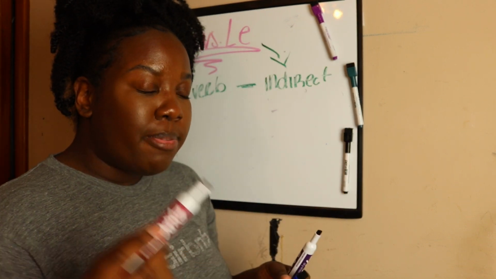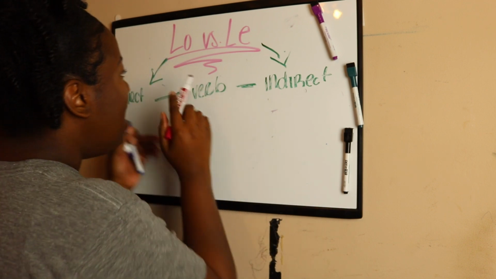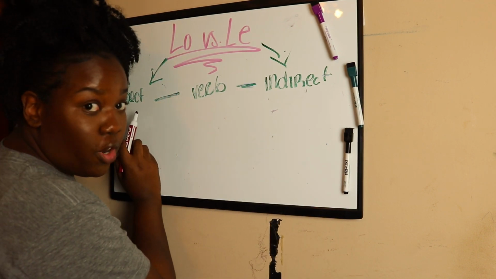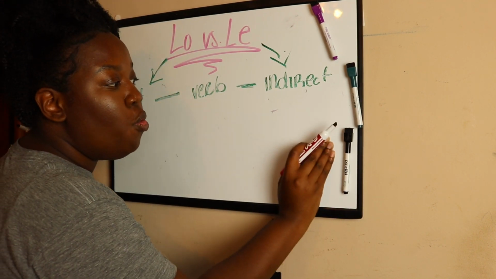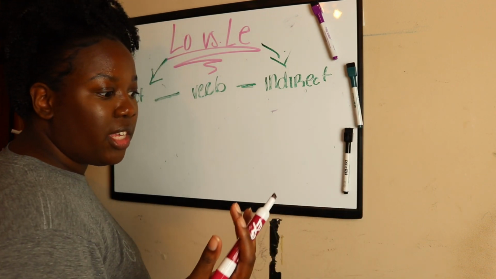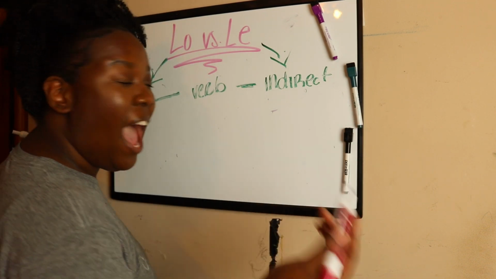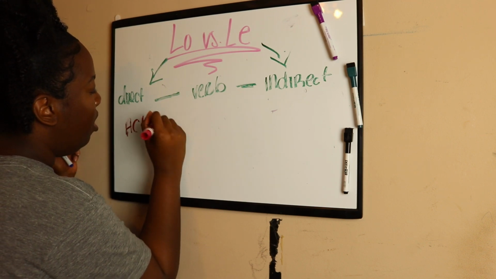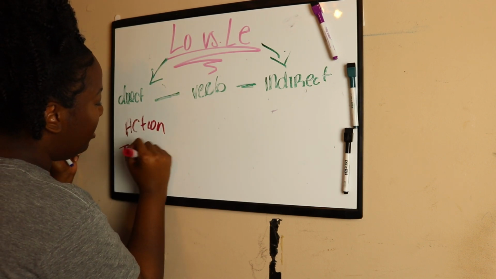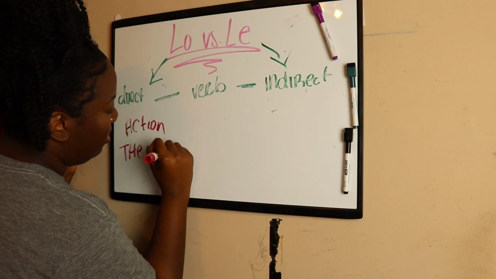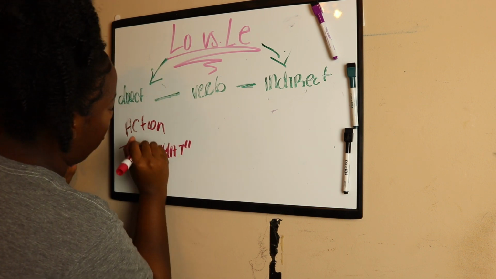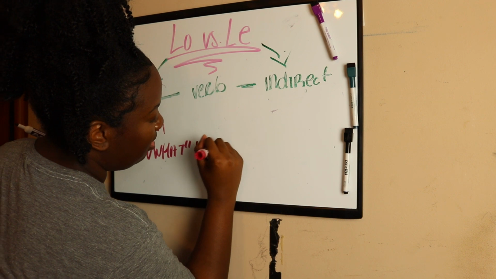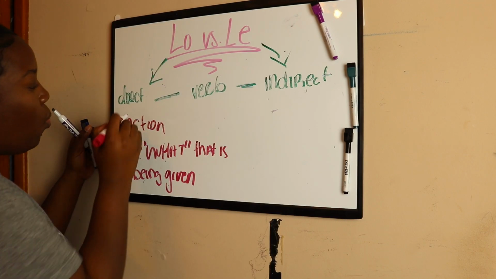Okay, to bring it from the top so that you can remember what it is. The direct object is always going to be what is being given to the recipient, the action. The action or the what that is being given.